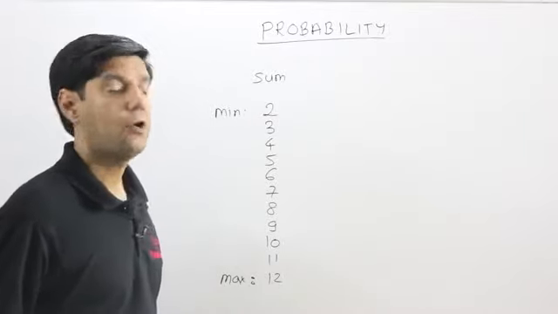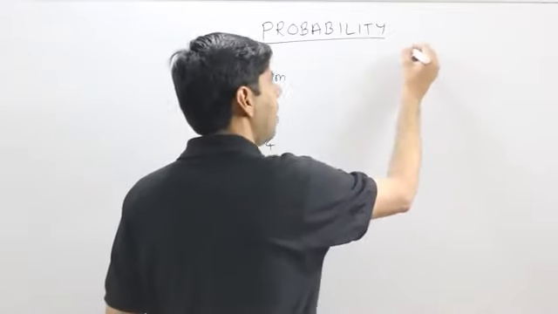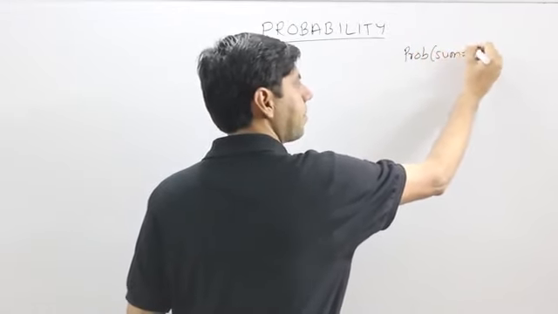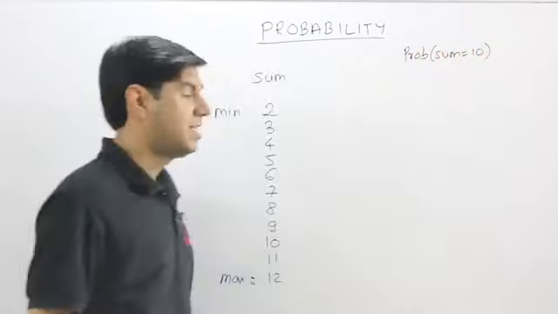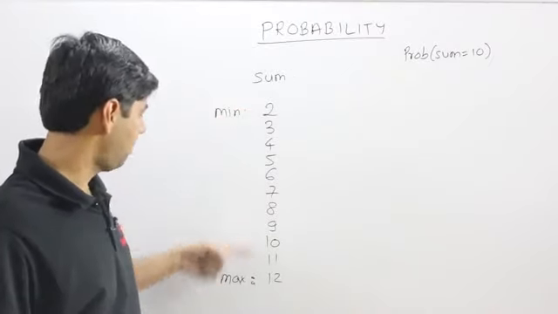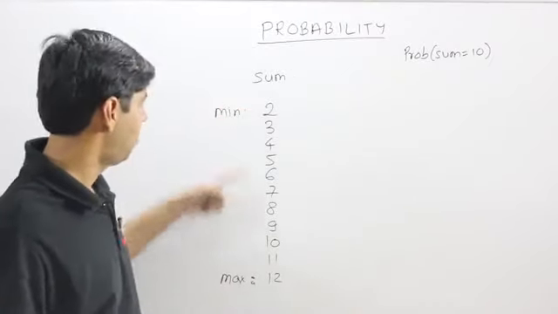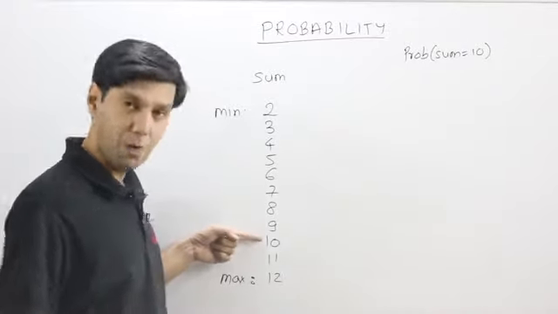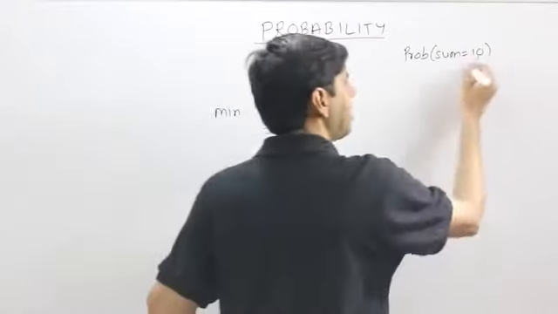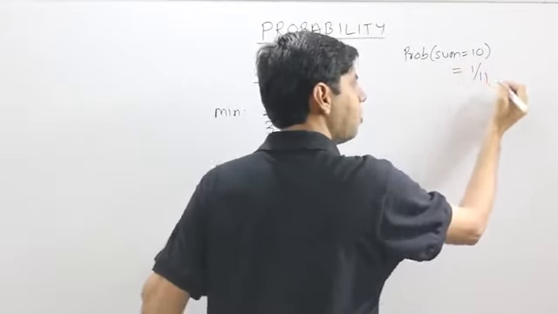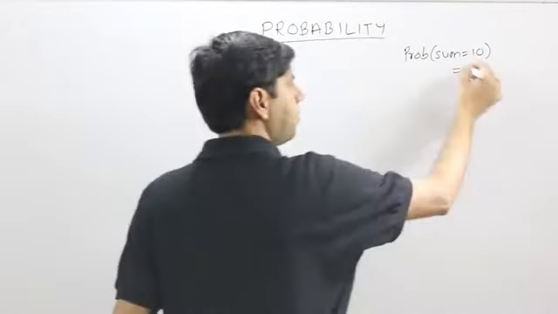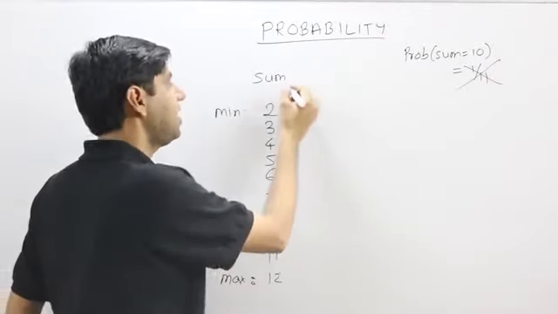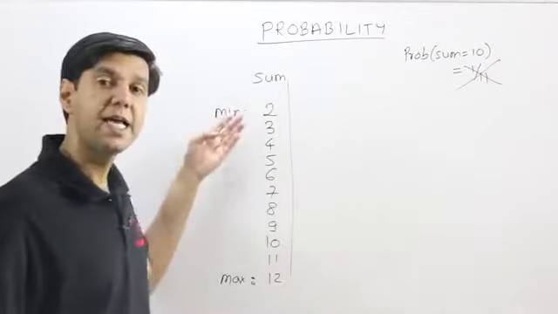What if I ask you, what is the probability that the sum turned is 10? Is it right to say that the total possible values for sum are 2 to 12, that are 11 possible values? 10 is one of them. So is it that this is going to be 1 out of 11 possible values? No, this would be wrong. What is wrong in this approach is these sums are not equally likely.